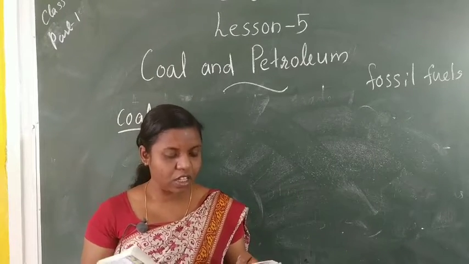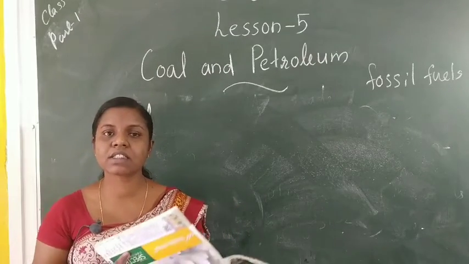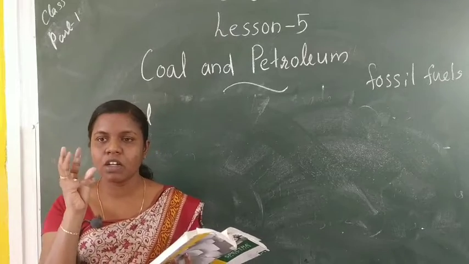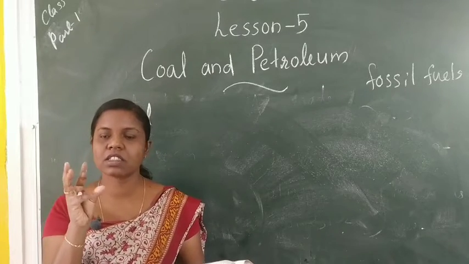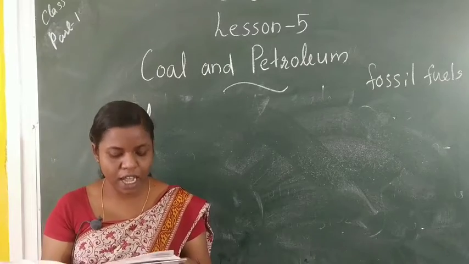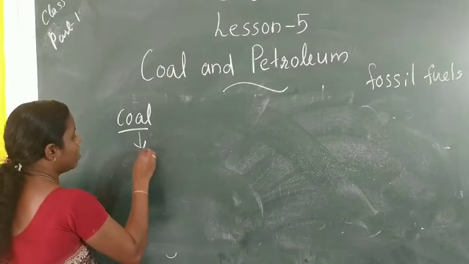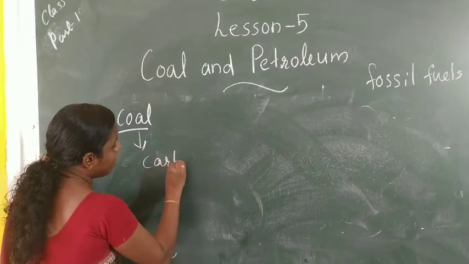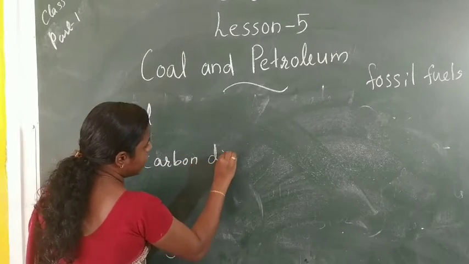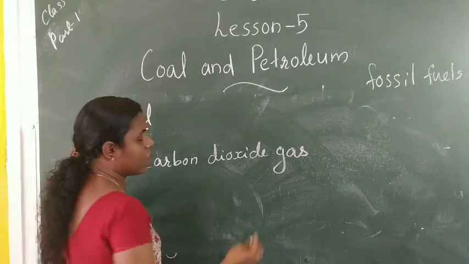These are the characteristics of coal. Coal contains carbon. The coal color is black. In burning time, coal produces carbon dioxide gas.